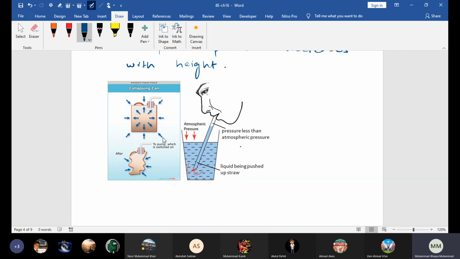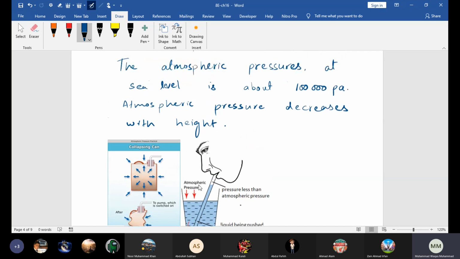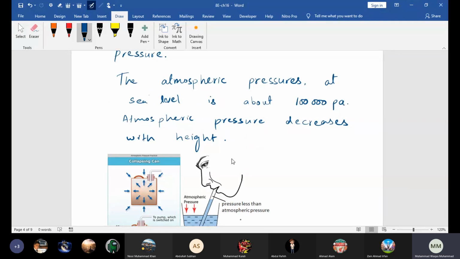Beta, because students don't get the idea. They say, okay, where is the pressure? We don't feel it, we are not being pressed. And I told you the reason, beta: that pressure does not cause any harm to us, because it matches the pressure inside our body, the pressure in our lungs as well.